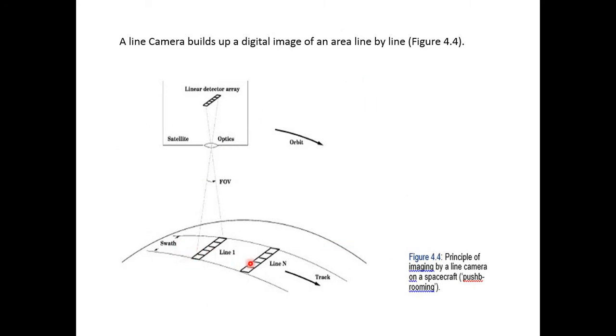Here we have the concept of FOV, field of view. What is field of view? Like this is the Earth's surface and the satellite is moving in this direction. Here we have the orbit, here its detector array, and here its optic, the source of energy, the source of electromagnetic radiation. If it is an active sensor, it will spread its own energy from this point to this point, and again from the optic from this point to this point. The angle will be called the field of view. So this is the swath width.